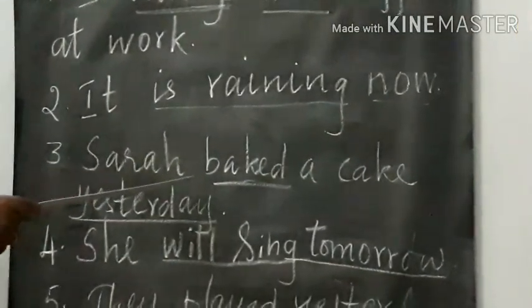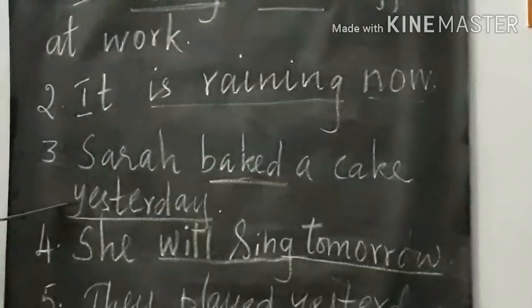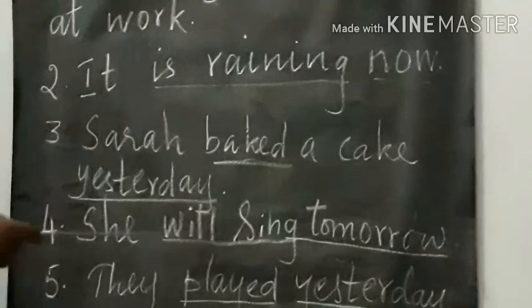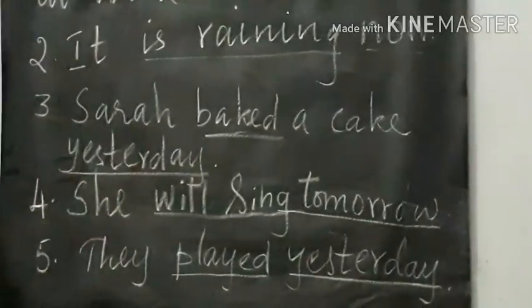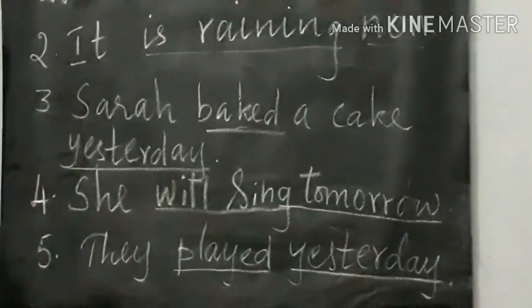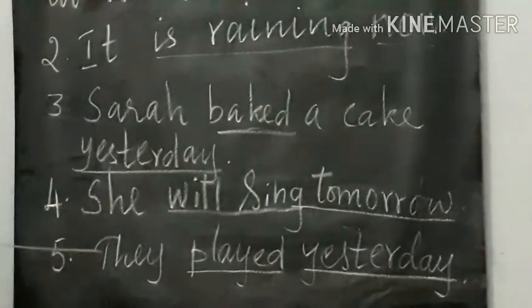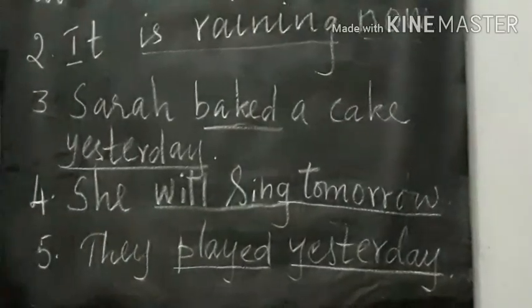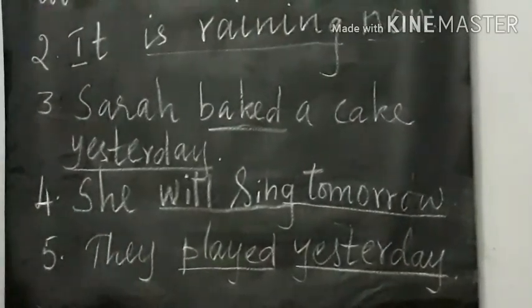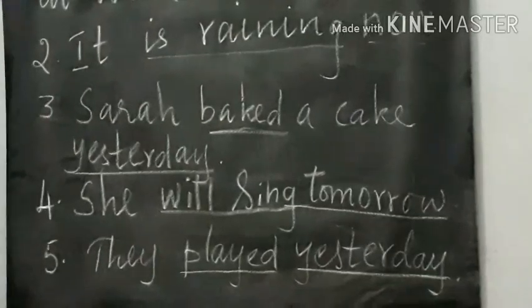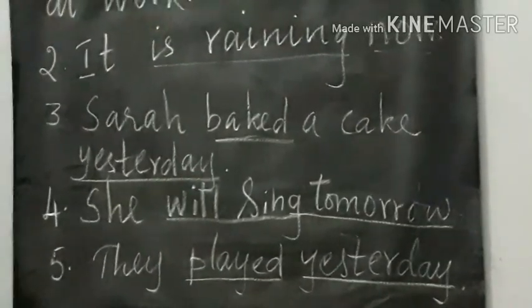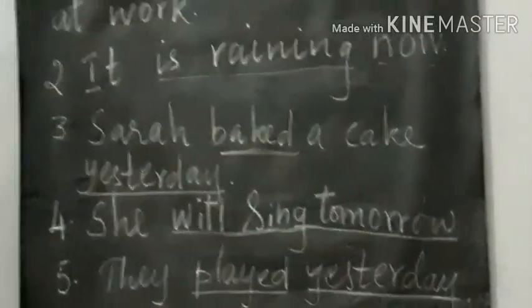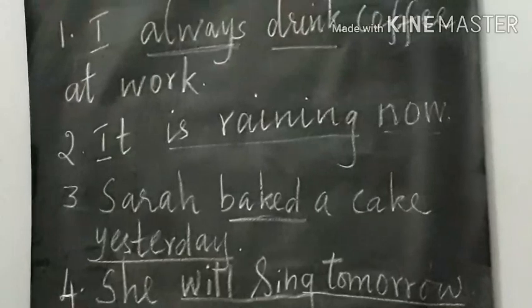So it represents some action that has happened in the earlier time. She will sing tomorrow. So sing is the action that is yet to happen. They played yesterday. So played yesterday, the action that is finished. So these sentences indicate the time and the state of the action. So in English grammar, in what category can we bring all these sentences?